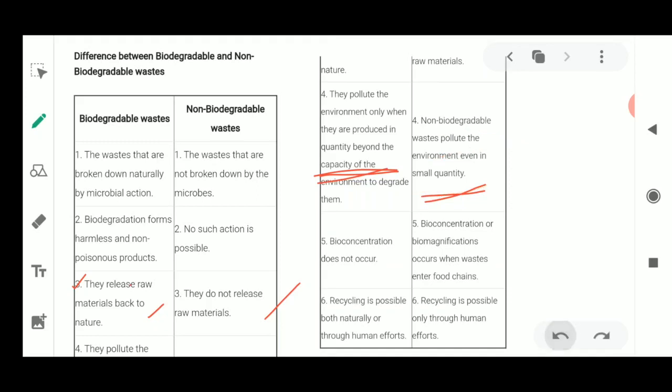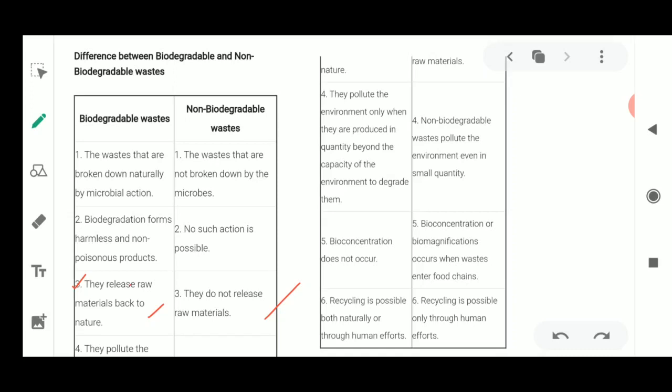If non-biodegradable waste is dumped into the soil, it is not going to be broken down by the microorganisms. For example, plastics or polythenes are not eaten up by the plants or by the microorganisms. They are non-biodegradable substances. Then what happens?